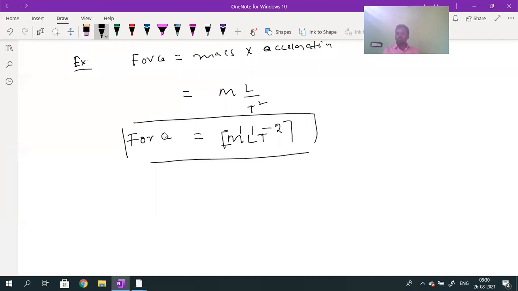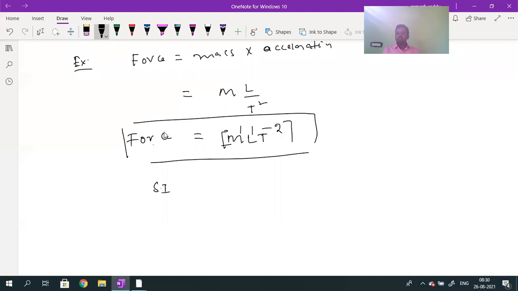The dimension of mass is 1, the dimension of length is 1, and the dimension of time is minus 2. So these powers are called what? Dimensions. Dimensions are the powers to which the fundamental physical quantities are raised to obtain the given derived physical quantity. Force is a derived physical quantity which depends upon mass, length, and time.